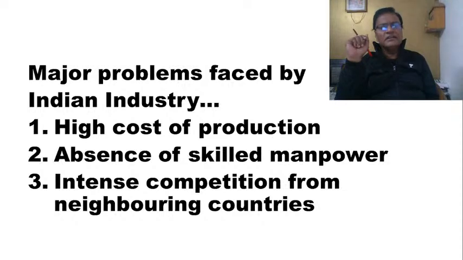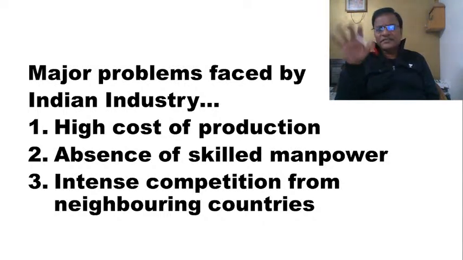We are talking about the goods produced by the industrial sector. For example, take the case of automobiles, electronic products, textiles, cotton, iron and steel. If you look at all of them in our core industries, the basic problem is very high cost of production. Take the case of textile sector in India.